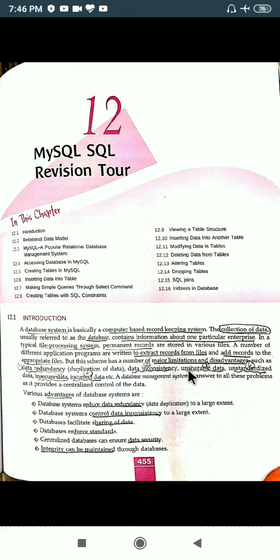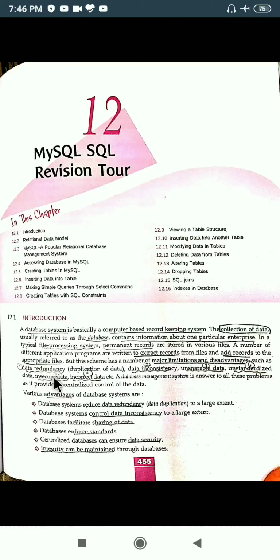Unshareable data means whatever data you have in your file processing system, we were not able to share it with someone. Okay, there was no standardization of data. Standardization means there were no rules and regulations to be followed on how to store that data. Somebody is writing in some way, like if I told you, beta, write your name, class, roll number on a page of paper, someone will write his roll number first, someone will write his name first. So there is no rule as such, but if I give you a standardized format, then everyone has to use it.